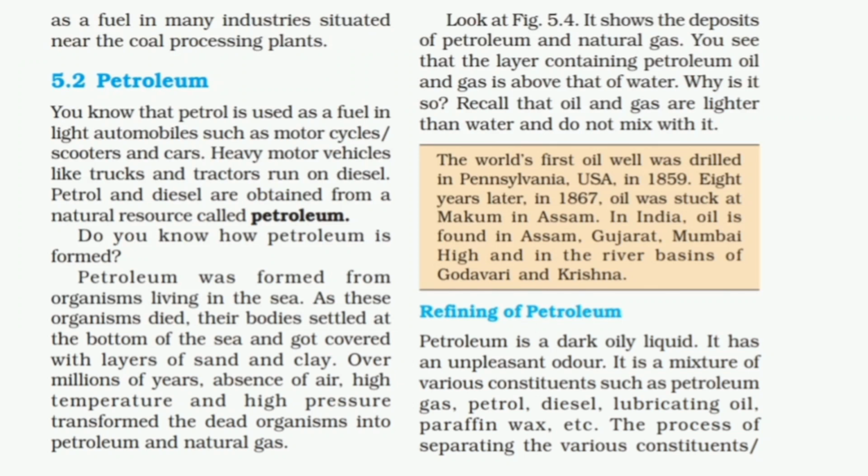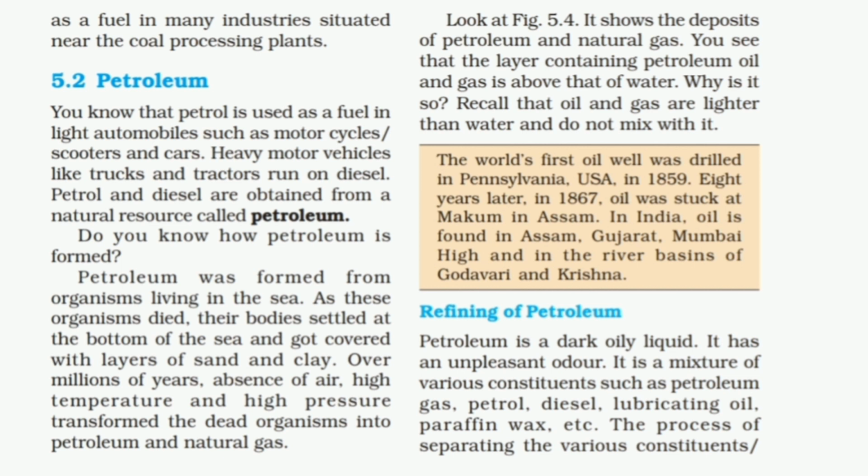So in this video we are going to study the 5.2 petroleum topic. You know that petrol is used as a fuel in light automobiles such as motorcycles, scooters and cars. Heavy motor vehicles like trucks and tractors run on diesel. Petrol and diesel are obtained from a natural source called petroleum. So that's the definition of this.